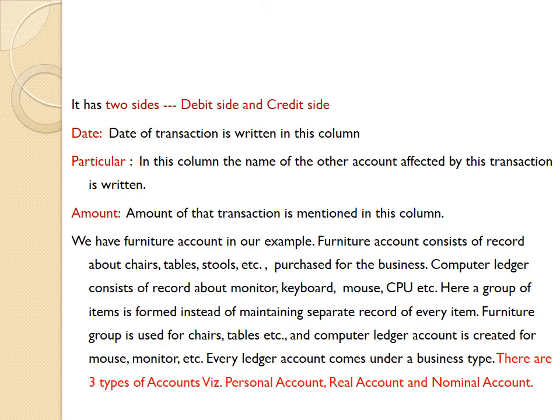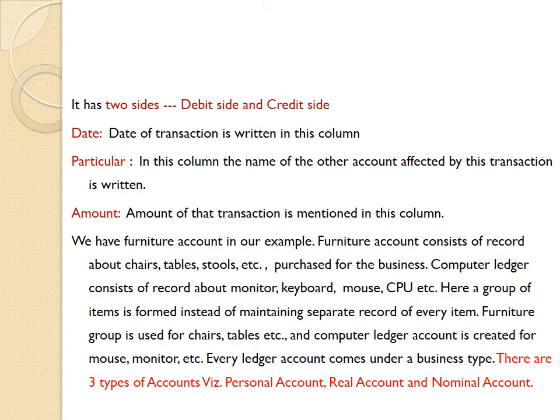In the date column, we write the date of the transaction. In the particulars column, the name of the other account affected by this transaction is written.